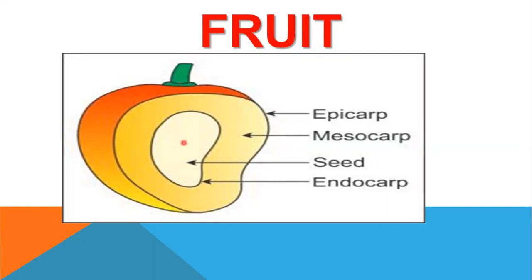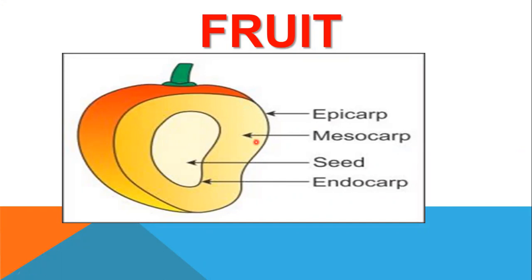And inside the fruit is the ovule, where the seeds will develop. Seeds are in the fruit, and the outer side is the fruit wall. The fruit wall is called a pericarp, and the pericarp consists of 3 layers: epicarp, mesocarp, and endocarp. And inside there is a single seed. So this is the typical structure of a fruit.